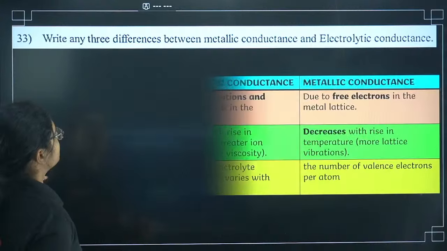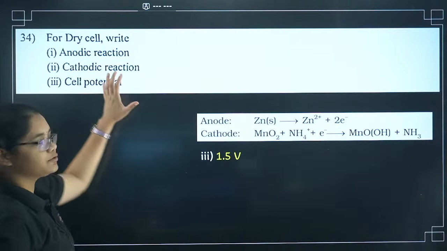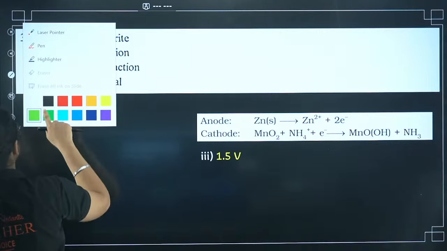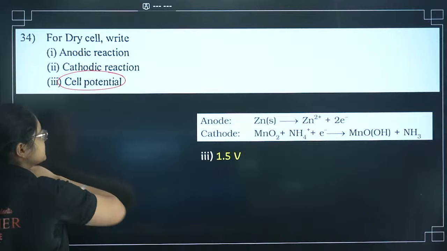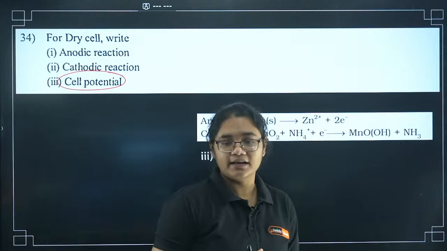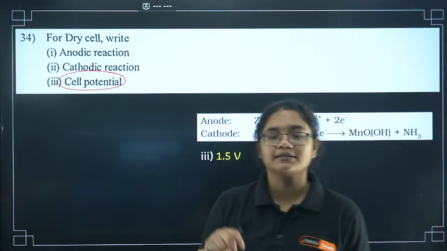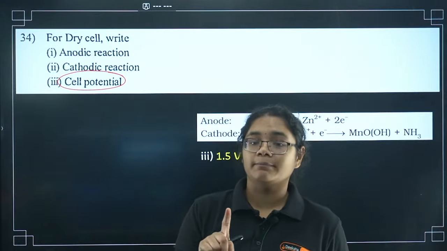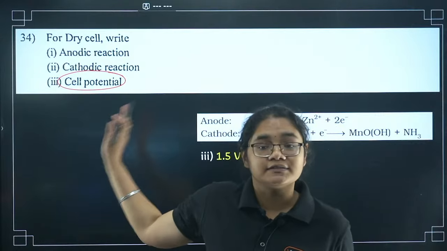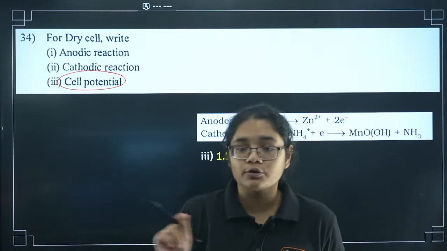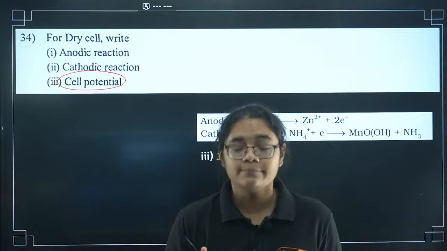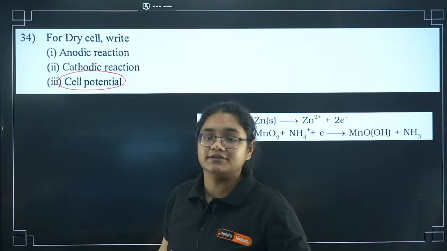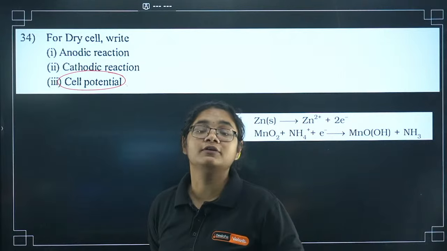Okay, moving forward, here I have explained this question. Now this question also you should know: dry cell. I was very shocked that this question was asked, the cell potential of dry cell. We generally remember the cell potential of Daniell cell, which is 1.1 volt, but in the midterm paper, I'm telling you, this physical section 3 marker question is not going to be easy, so do not take it lightly. You should remember each and every value that is given. So this question was asked, the cell potential of dry cell.